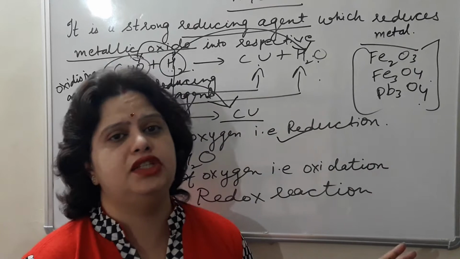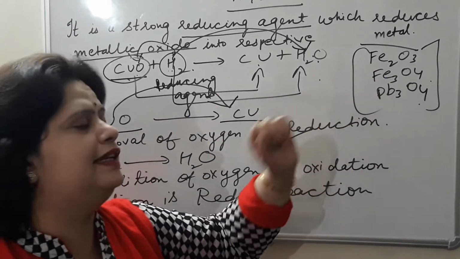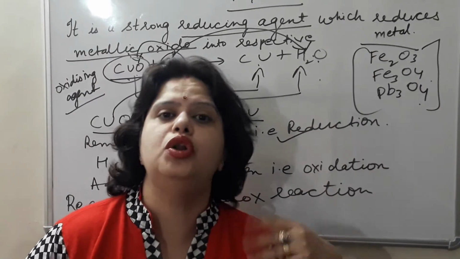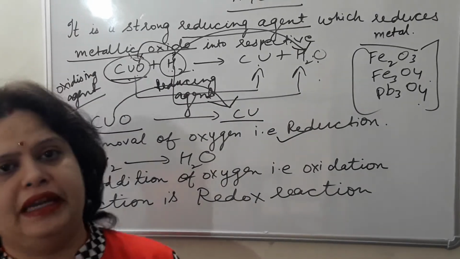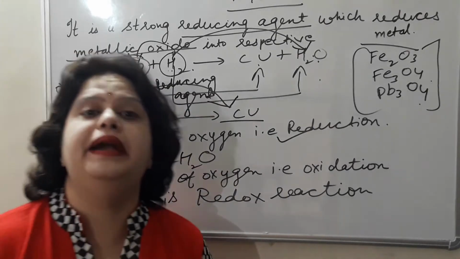Other metallic oxides are also there, which I have written here, like ferric oxide, triferric tetroxide, tri-lead tetroxide. These metallic oxides also get reduced with the help of hydrogen gas into their respective metal, and because of this reason it is also used in the process of metallurgy.